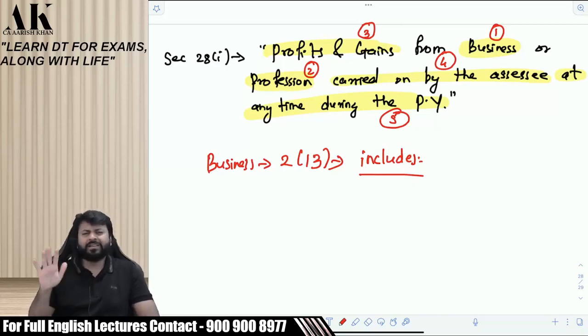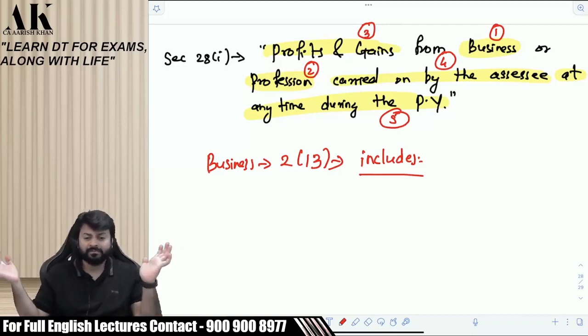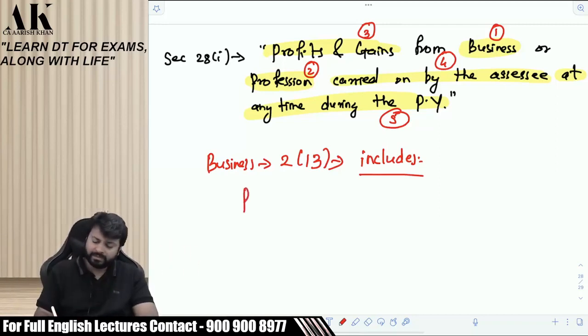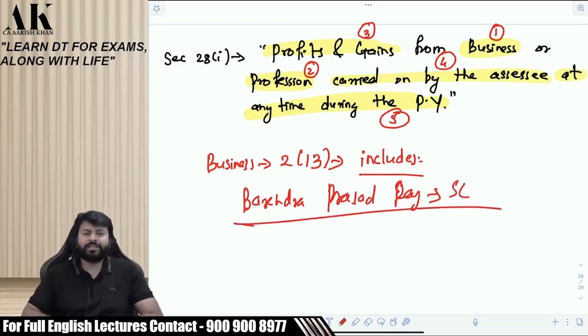So the definition given by the government of India is hopeless. It doesn't give you absolute clarity. But there are thousands of Supreme Court and High Court judgments which tell us the definition of business in a more elaborate, more detailed manner. One amongst them is by the Supreme Court in the case of Barendra Prasad Ray. Business implies a systematic and organized activity of applying labor and skill with the dominant intention of earning profits.